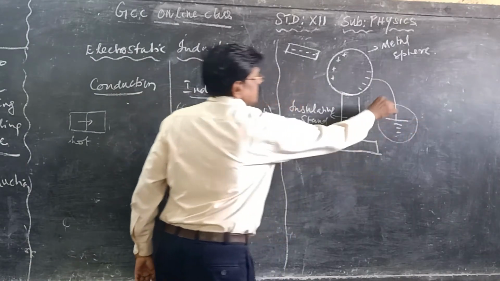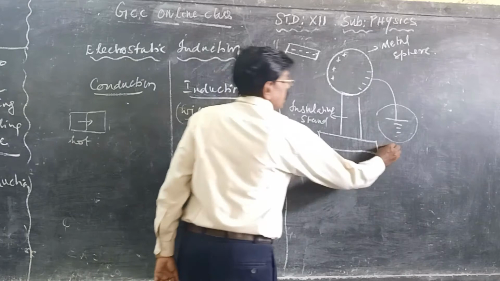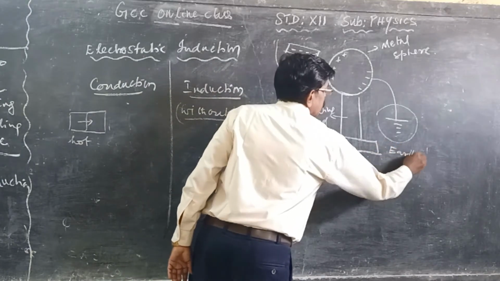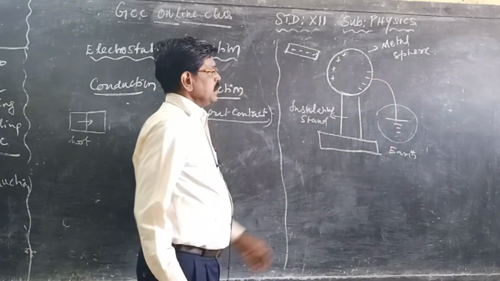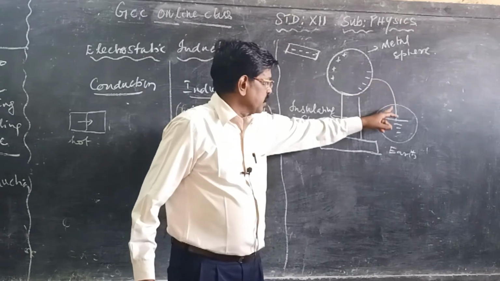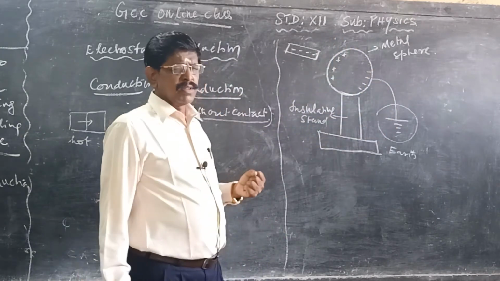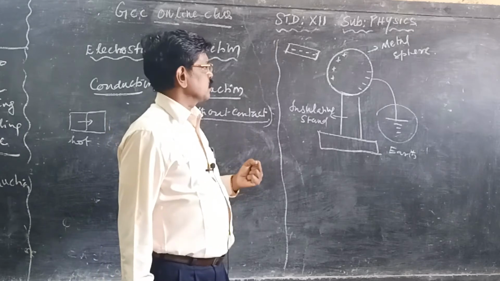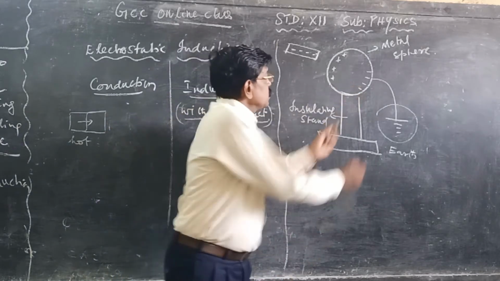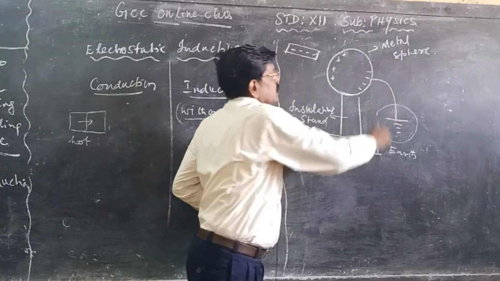What is the meaning of this symbol? This is nothing but the earth connection. The other side of the sphere is connected to earth. Earth is capable of receiving electron charges very much. Now these charges will flow into the earth.